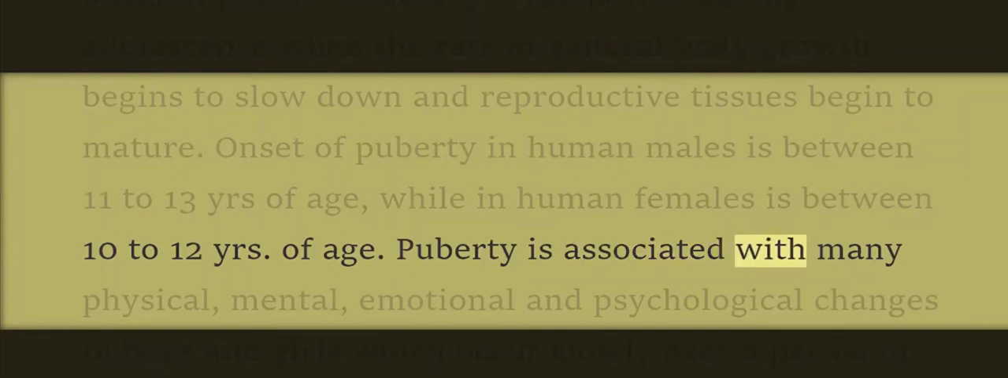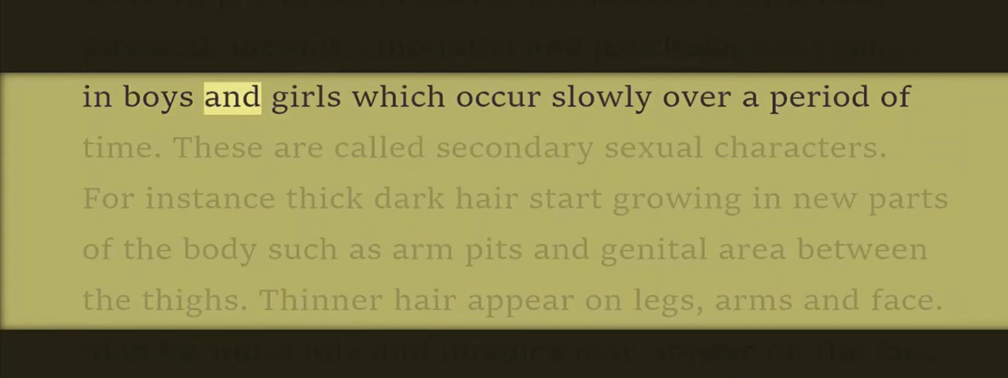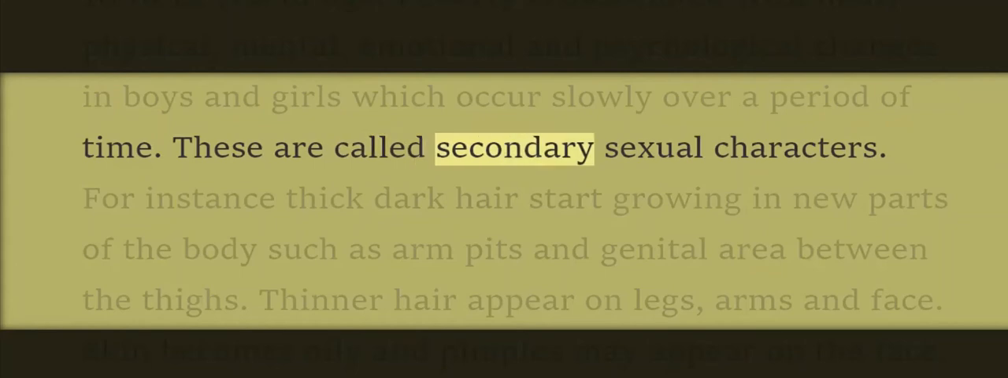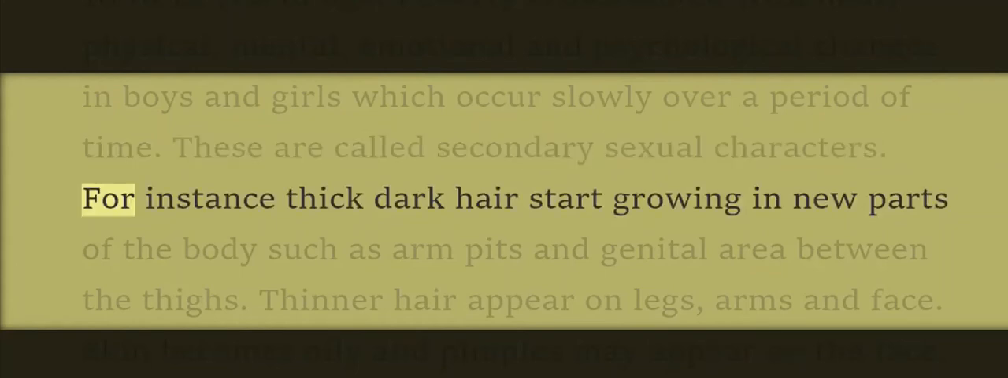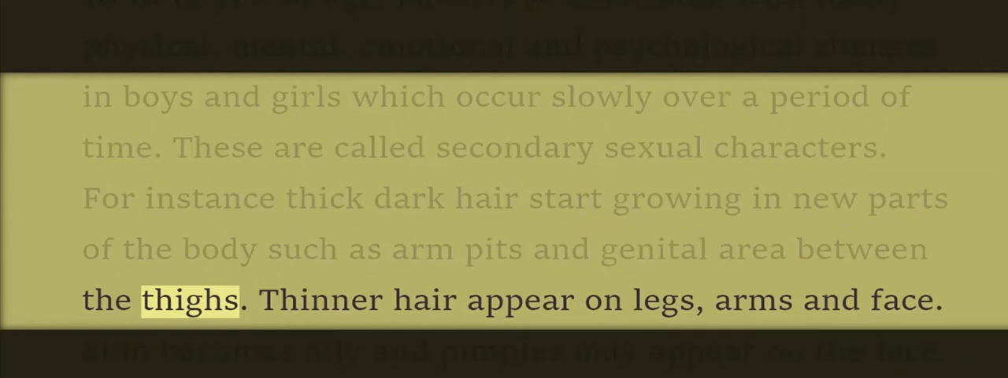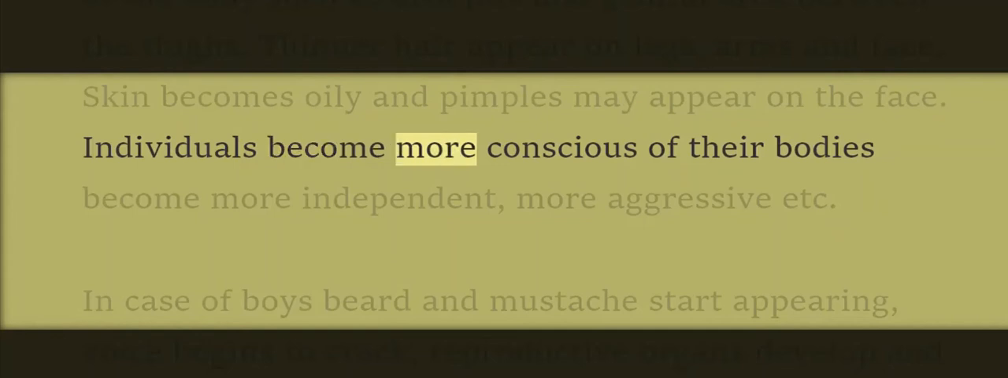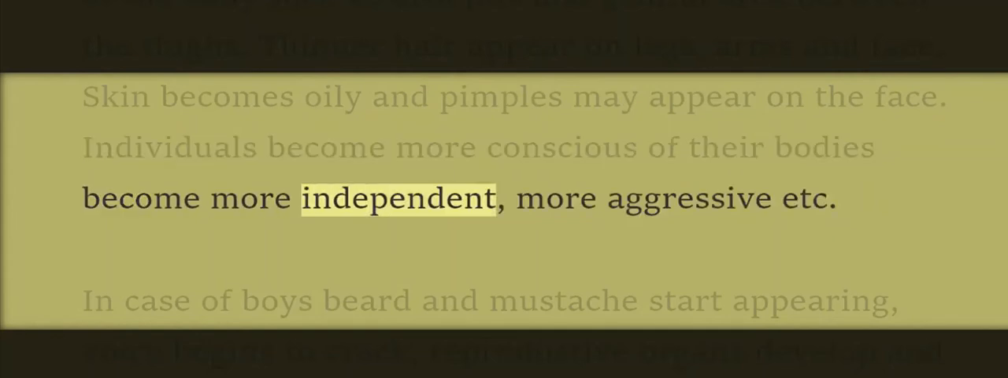Puberty is associated with many physical, mental, emotional and psychological changes in boys and girls which occur slowly over a period of time. These are called secondary sexual characters. For instance, thick dark hair starts growing in new parts of the body such as armpits and genital area between the thighs. Thinner hair appears on legs, arms and face. Skin becomes oily and pimples may appear on the face. Individuals become more conscious of their bodies, become more independent, more aggressive, etc.